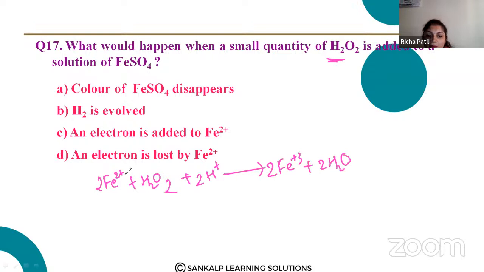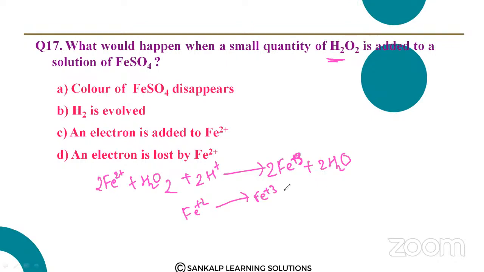So what is happening from +2? There is +3, right? So Fe+2 gives you Fe+3, and one electron is lost. So here what is happening? An electron is lost by Fe+2. Okay, the electron is lost. D is the correct answer, not C. D is the correct answer.